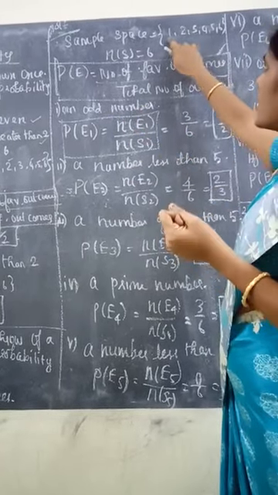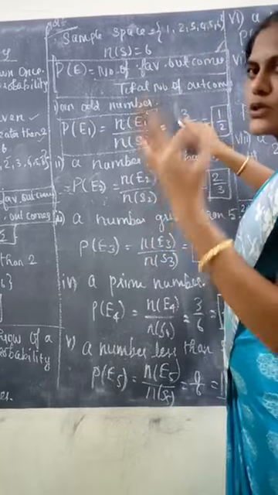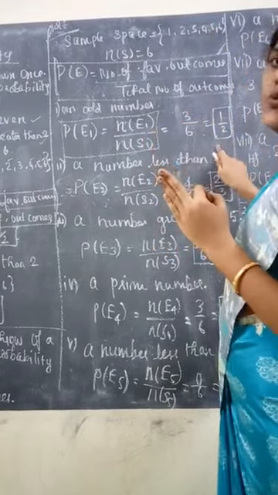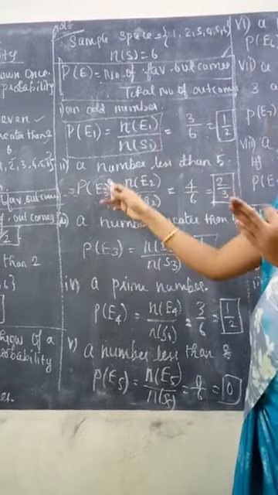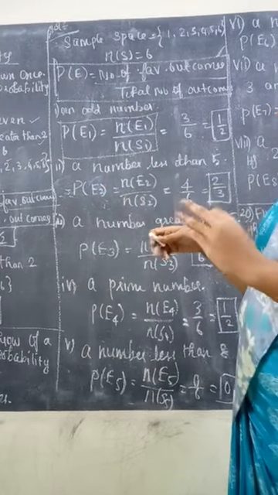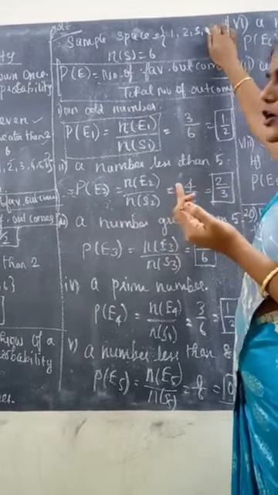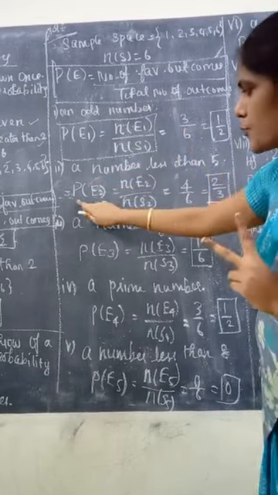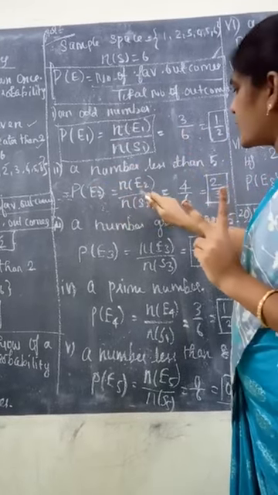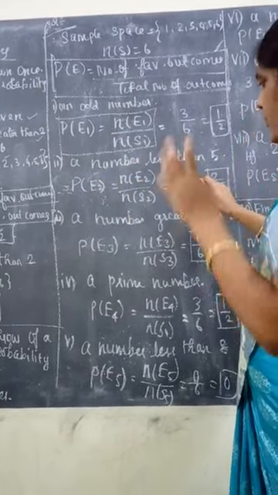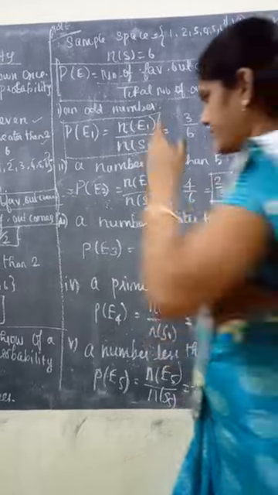First, an odd number. What are all the numbers? 1, 3, 5. So 3 numbers. So 3 by 6 equals 1 by 2. Second question, a number less than 5. Less than 5, so 5 is not included. The probability of E2 equals n of E2 divided by n of S, so 4 by 6 equals 2 by 3.